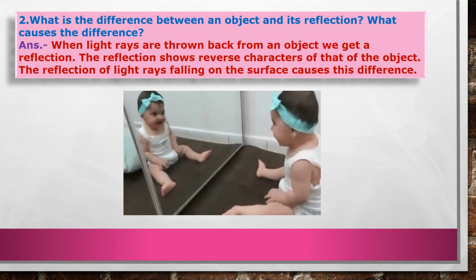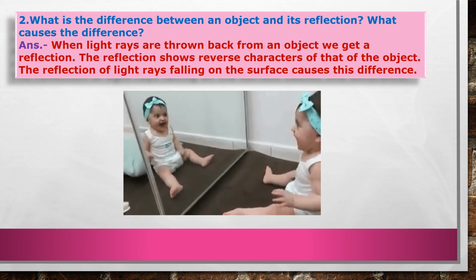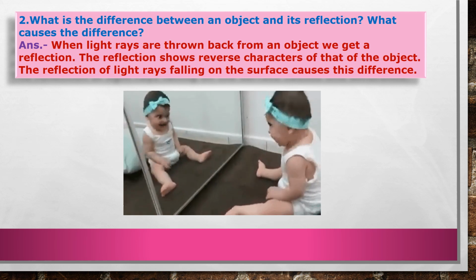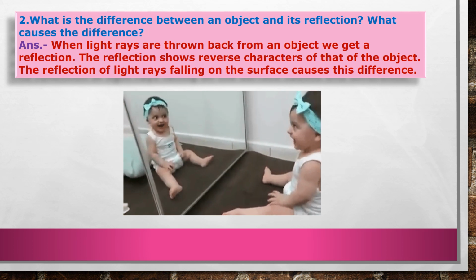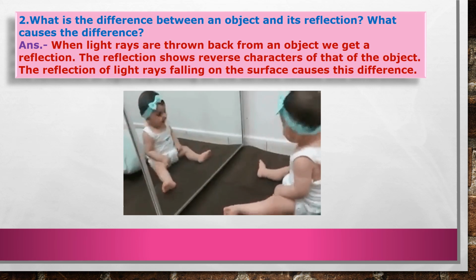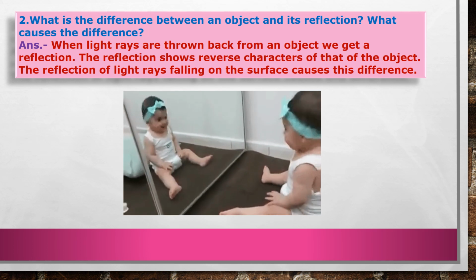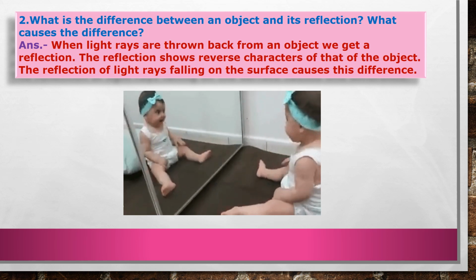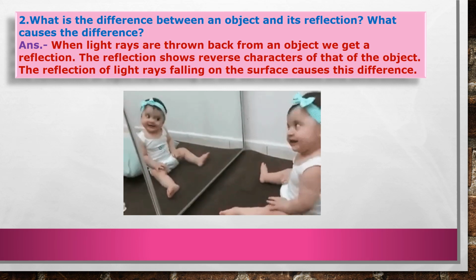What is the difference between an object and its reflection? What causes the difference? When light rays are thrown back from an object, we get a reflection. The reflection shows reverse characters of that object. The reflection of light rays falling on the surface causes this difference.